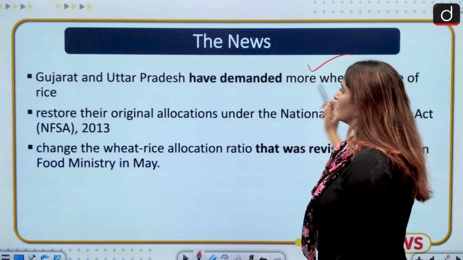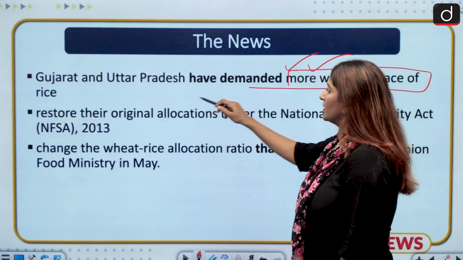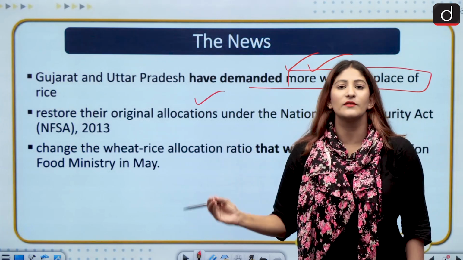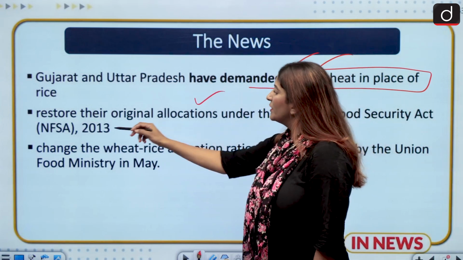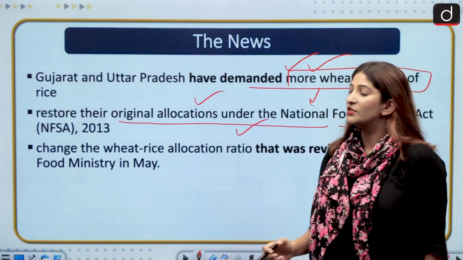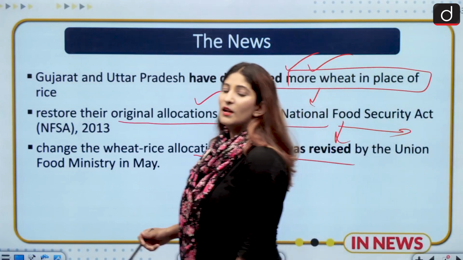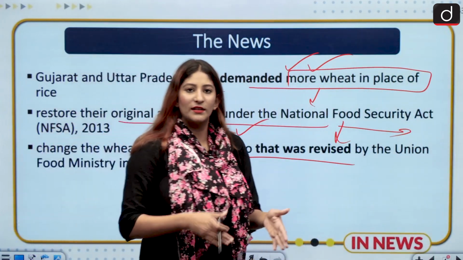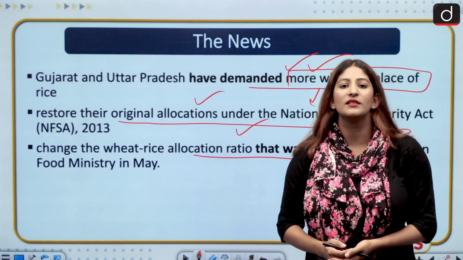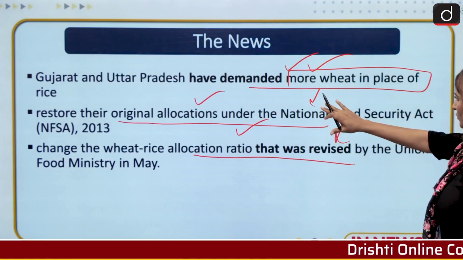Okay. So the news is that Gujarat and Uttar Pradesh have demanded more wheat in place of rice, because the government has reduced the allocation of wheat for these states and raised the rice allocation. They want to restore their original allocation under the NFSA 2013, or change the wheat-rice allocation ratio that was revised by the Union Food Ministry in May. What happened in May will also be discussed in the backdrop. Also, these states are BJP ruled states, so they have this genuine request of asking for wheat in place of rice, either do this or do that.